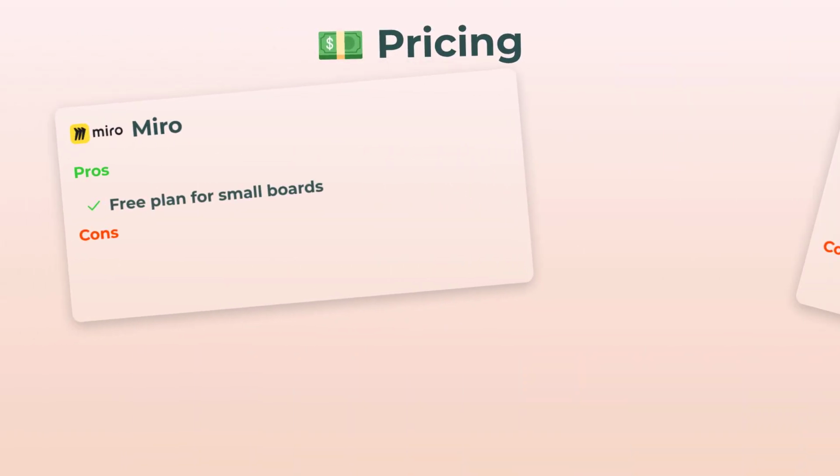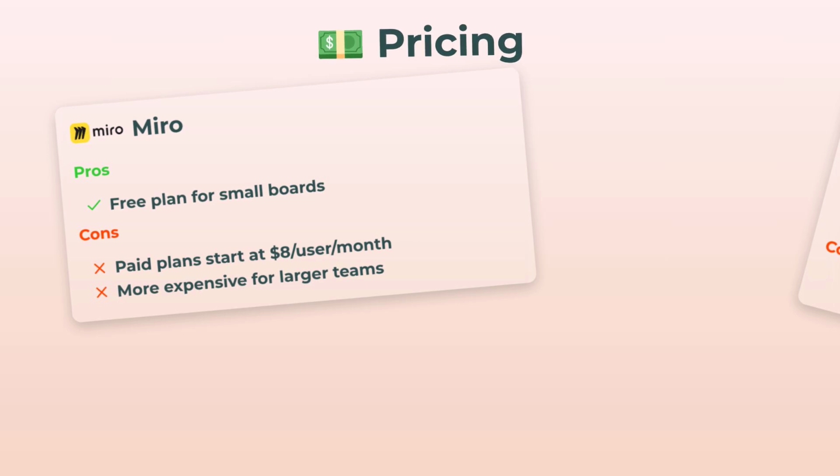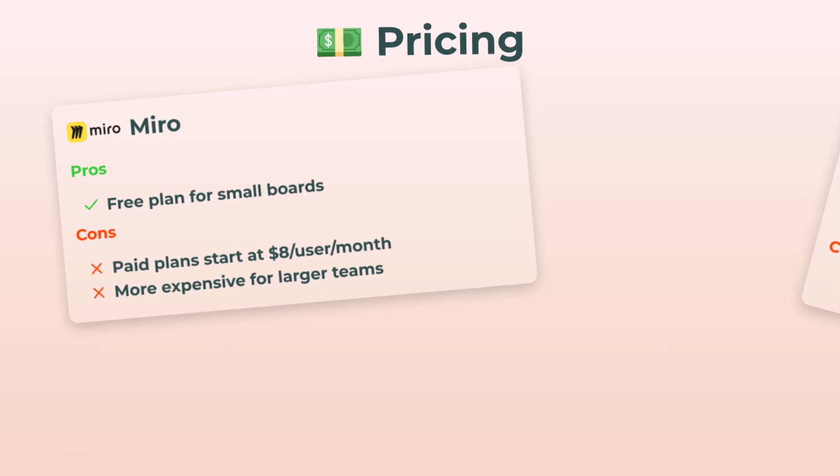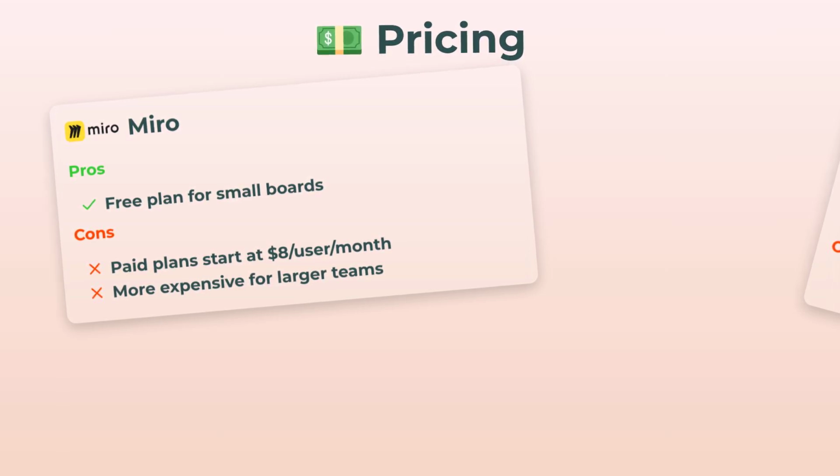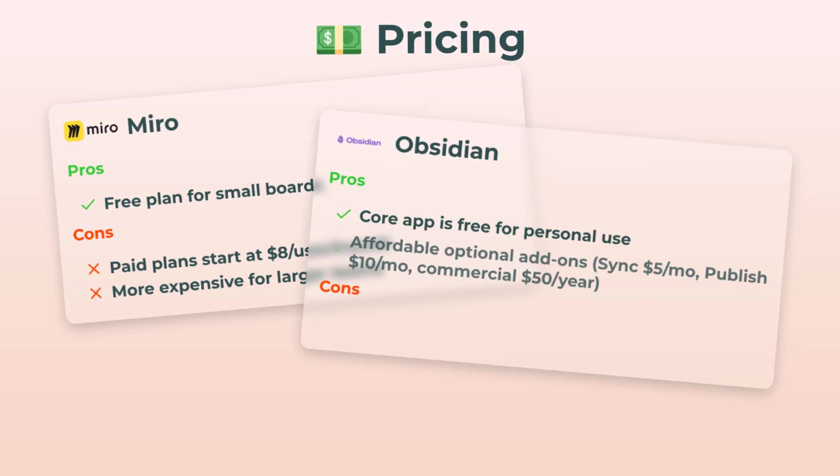Pricing, for everyone who's watching their wallets, listen up. Miro gives you a free plan, which is great if you're just testing out small boards, but as soon as you want full team features, that starts at $8 per user per month, and yeah, that adds up fast for big groups. Obsidian's core app, free for personal use, straight up.